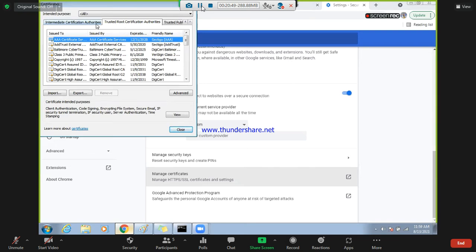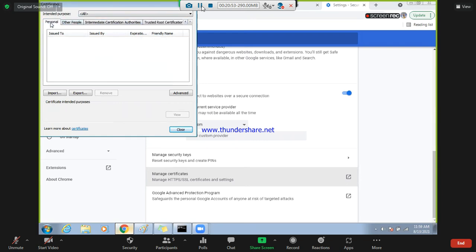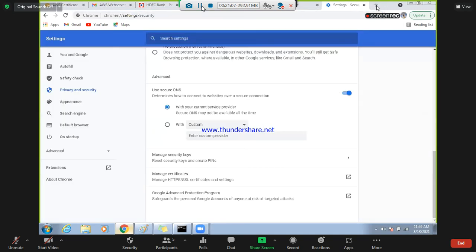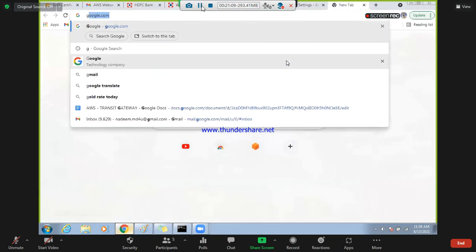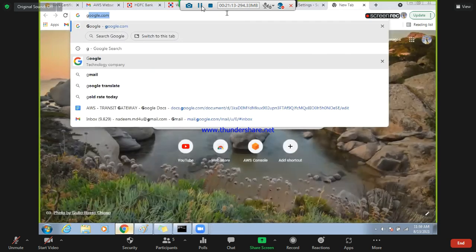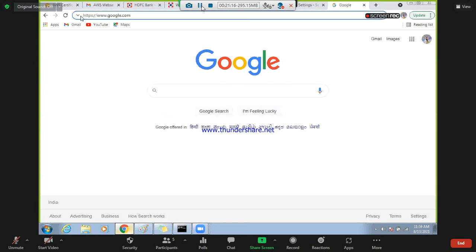Root CA. Okay. So root CA, even your internet firewall will also issue the root CA, because to access any HTTPS site, you need that certificate in your browser. And in your browser it happens by default. So now google.com, you are able to access very easily. It is a secure connection. But Google is a public server, and this public certificate is already trusted in your browser.